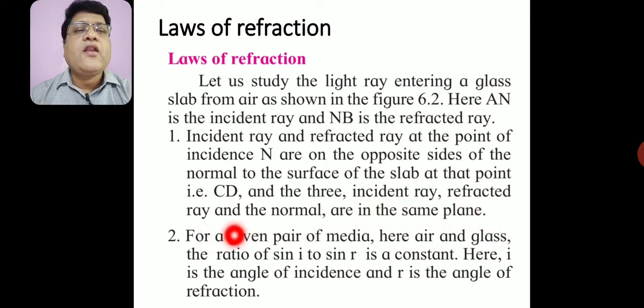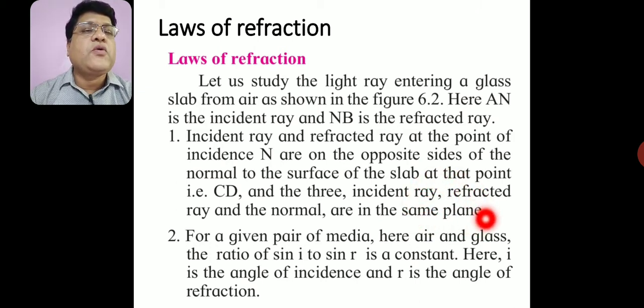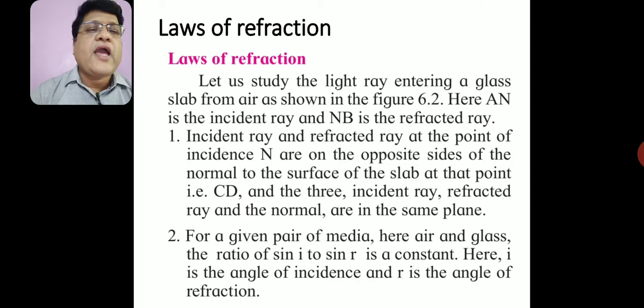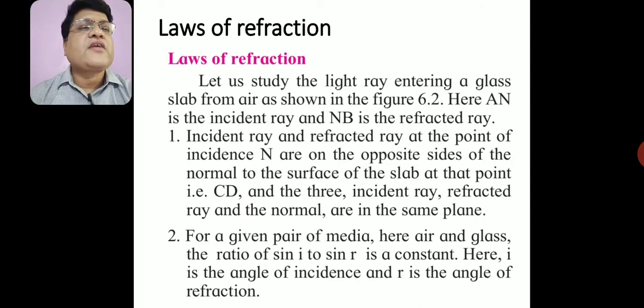In the second law, for a given pair of any two media, here air and glass, the first medium is air and the second medium is glass, meaning the light ray enters from air to glass. The ratio of sin i and sin r is constant, where i is the angle of incidence and r is the angle of refraction.